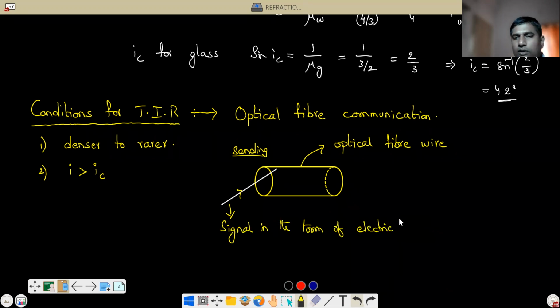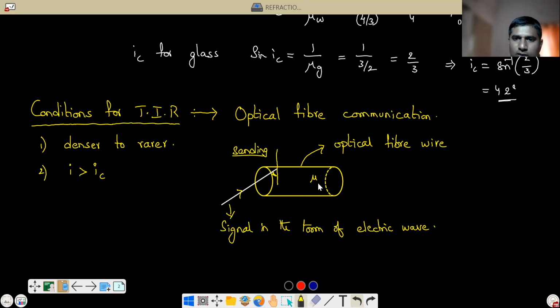Afterwards, at the end of 12th class, we'll study the communication system. There we'll study this again. So this is the signal in the form of an electric wave, where this angle of incidence should be greater than what? The critical angle. Now this will be made of some material, mu, and outside is made of some other material coating, which will have a lower refractive index than this one.